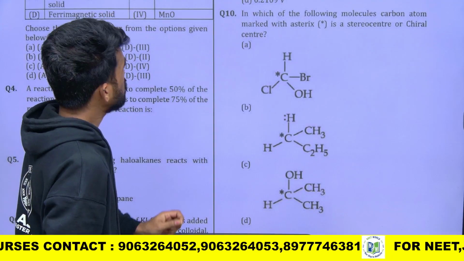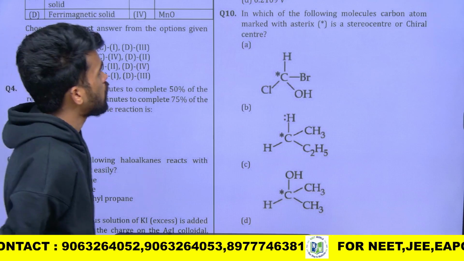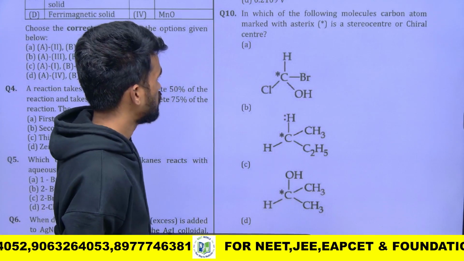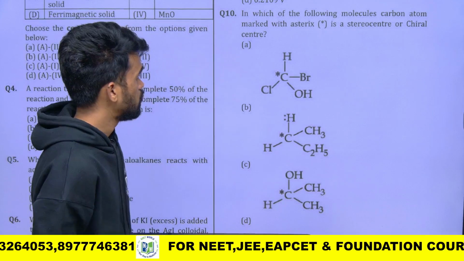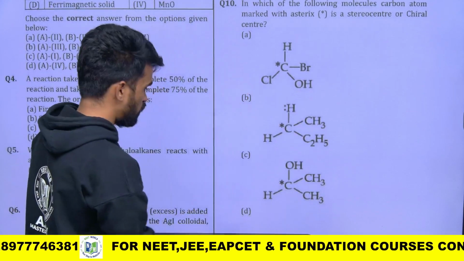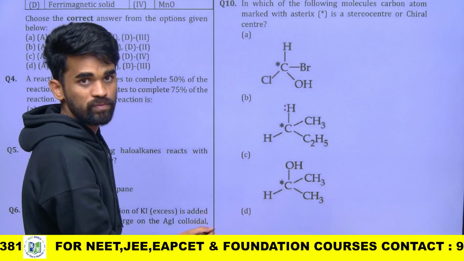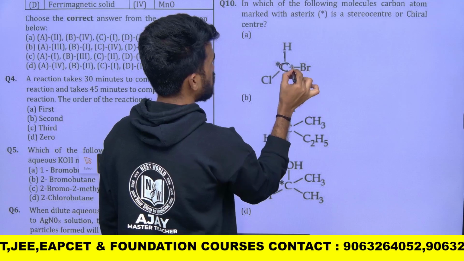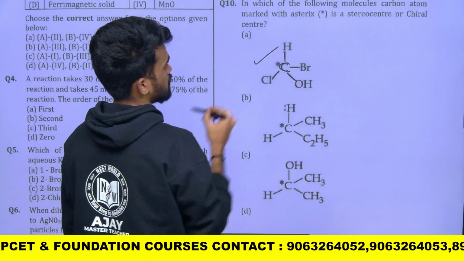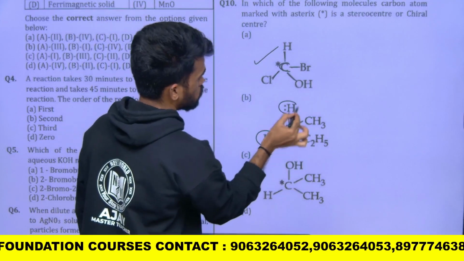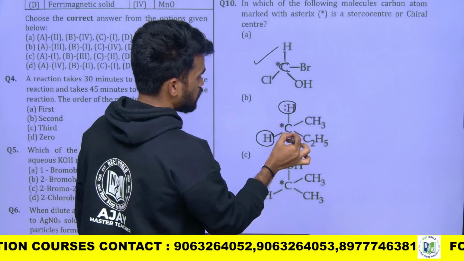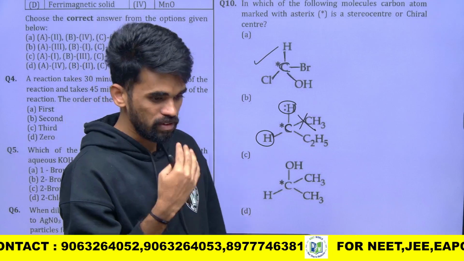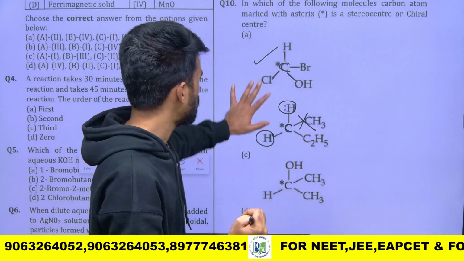10th question: in which of the following molecules is the carbon atom marked with an asterisk a stereocenter or chiral center? Tell me which is the chiral center here. The carbon should be attached to 4 different groups. If the carbon is attached to 4 different groups, then we can say it is a chiral center. Yes, this is a chiral center. Here you can see hydrogen, hydrogen, both are the same groups, so the carbon with 2 same groups is not a chiral center. Carbon has tetravalency, so the 4 valencies should be satisfied by 4 different groups.